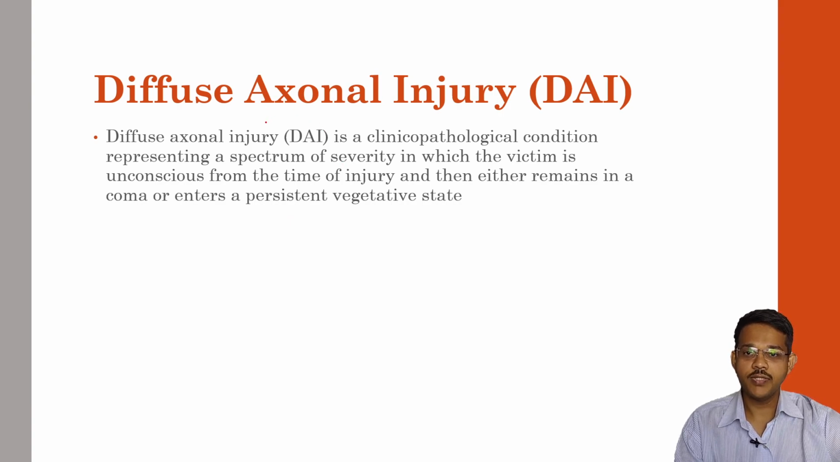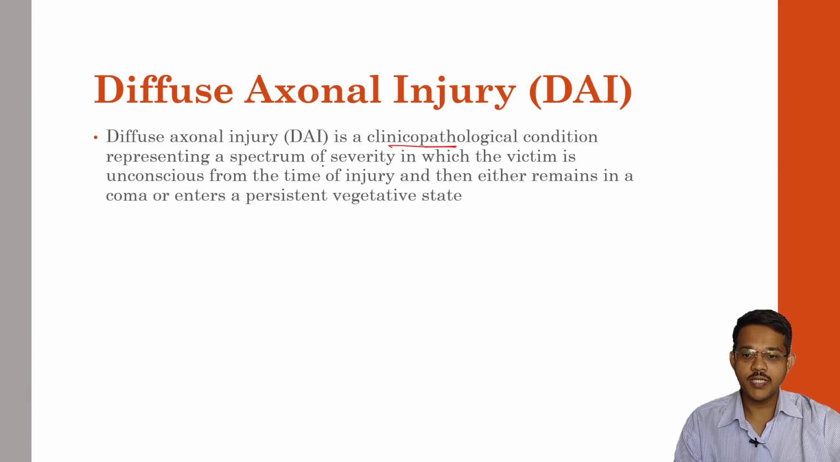Next form of brain injury is diffuse axonal injury. In this, cellular damage is seen. So axons are injured in these cases. Diffuse axonal injury is a clinicopathological condition. Grossly, there may not be change, but it is a clinical condition where signs and symptoms tell the person has some axonal injury. And pathologically, if you see under the microscope, you can find axonal damage.